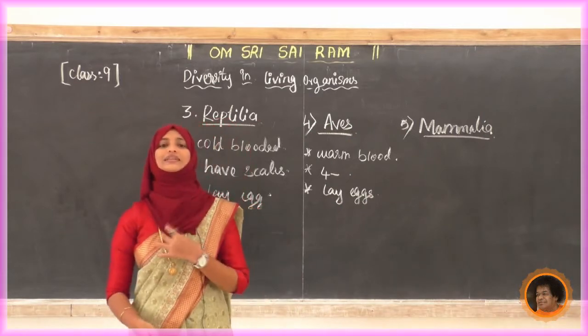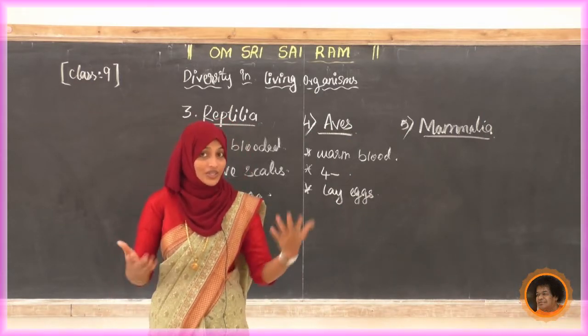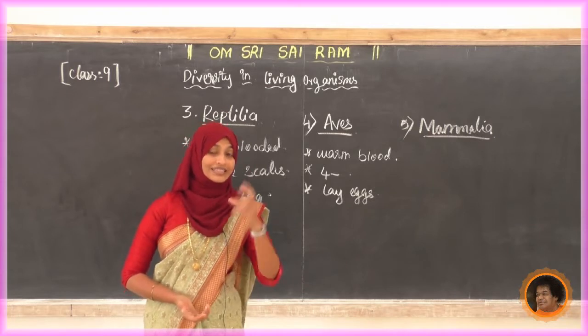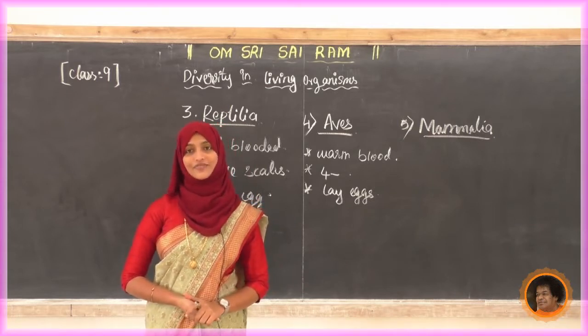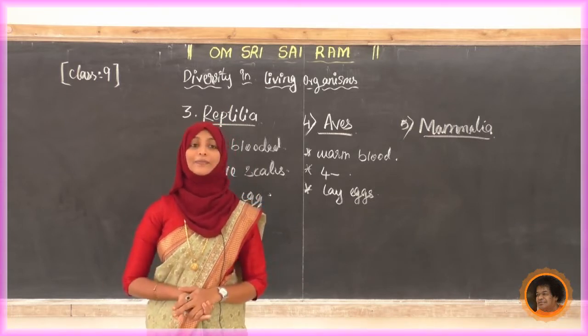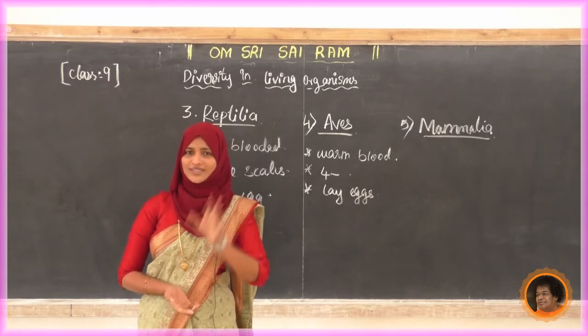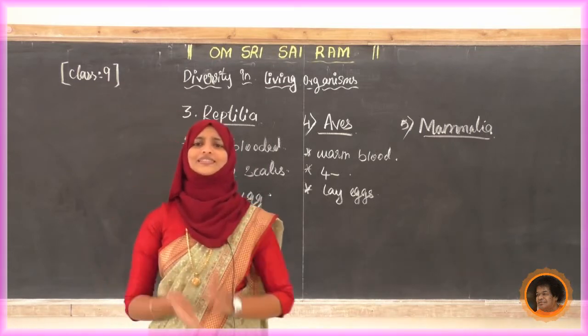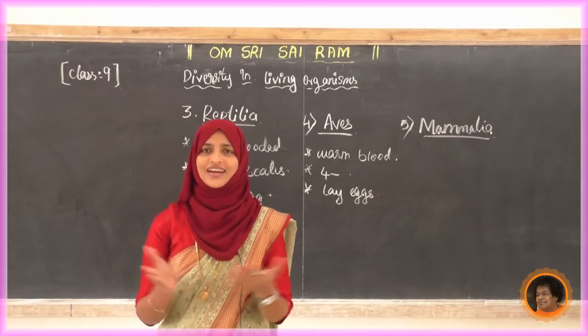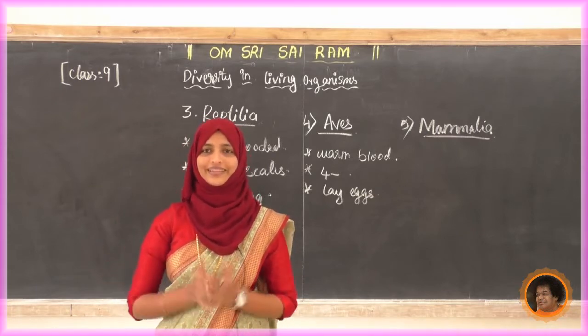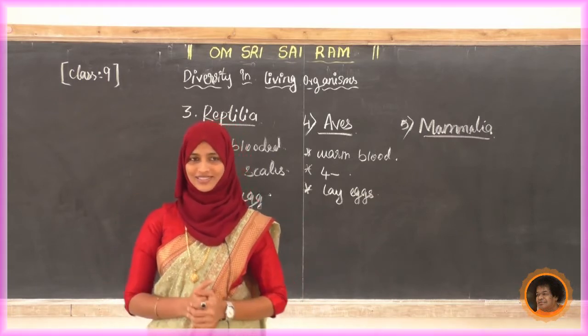What does mammals mean? Can you give any example? We'll take one example and discuss the features. Do you know any mammal examples? A simple example: human beings, rat, dog, cat, tiger, all those.